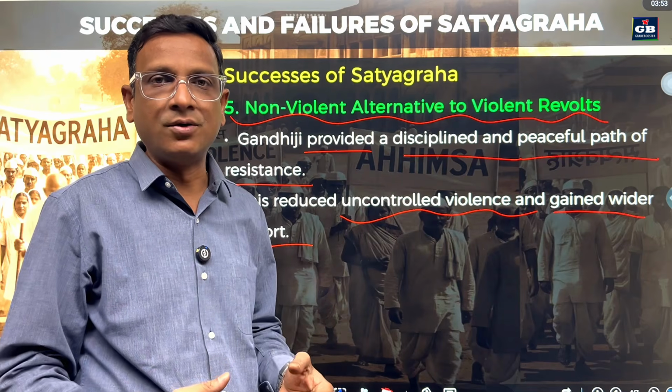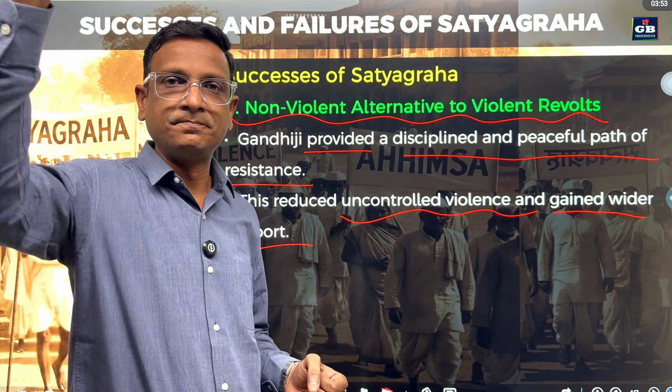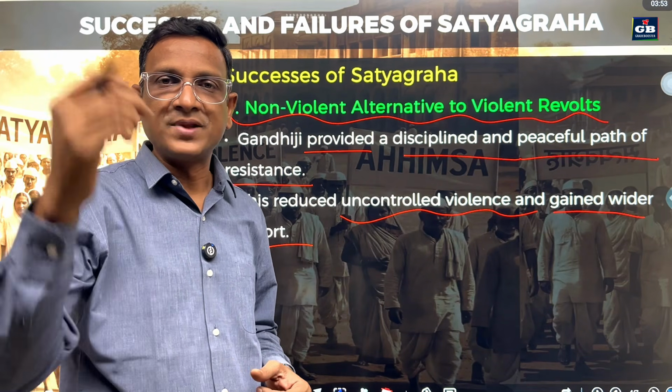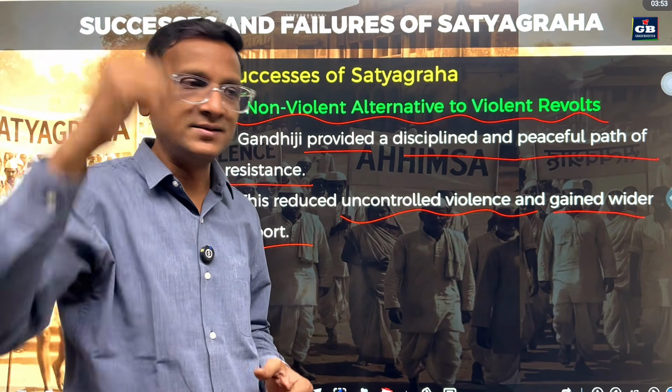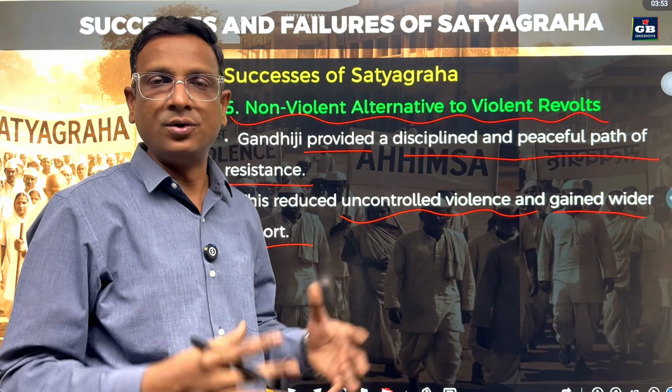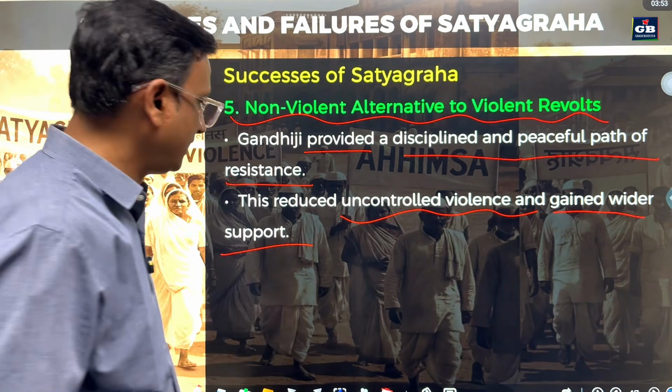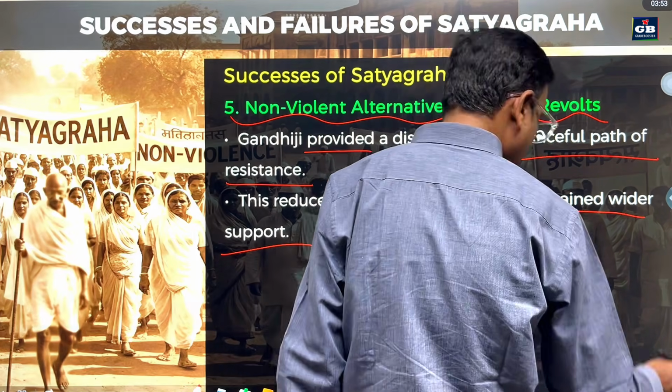They are just stepping out to agitate, do the protest, give their slogans. They are coming out into the streets. Only this way they protested against the British. Okay, so these are the successes of Satyagraha.